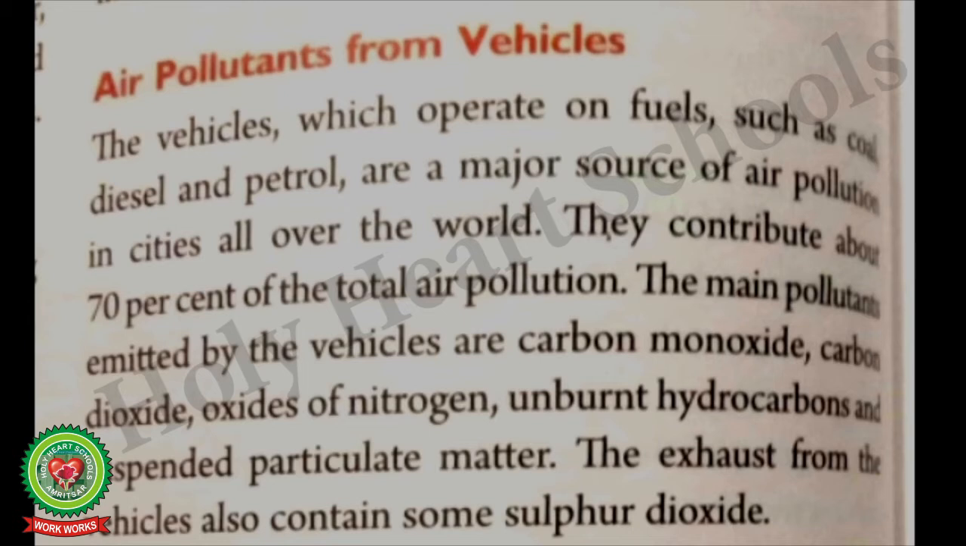The vehicles which operate on fuels such as coal, diesel and petrol are a major source of air pollution in cities all over the world. They contribute about 70% of the total air pollution. So what is the percentage of the total air pollution emitted by the vehicles? That is 70%. The main pollutant emitted by the vehicles is carbon monoxide. Children, carbon monoxide when inhaled displaces oxygen in the blood and prevents the blood from carrying sufficient oxygen. The toxic gas when inhaled causes nausea, vomiting, drowsiness, chest pain, shortness of breath, etc.